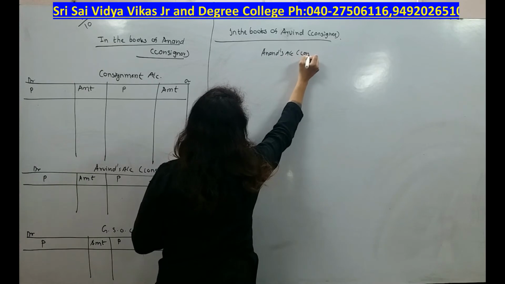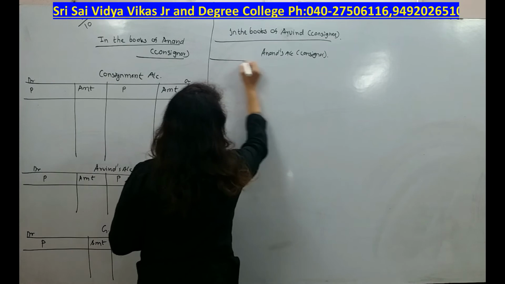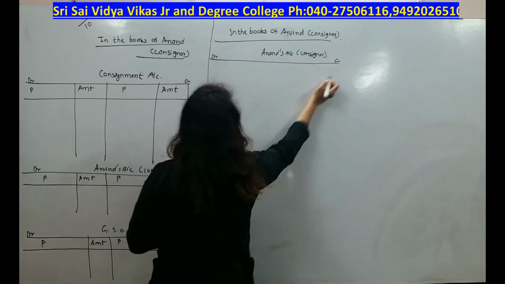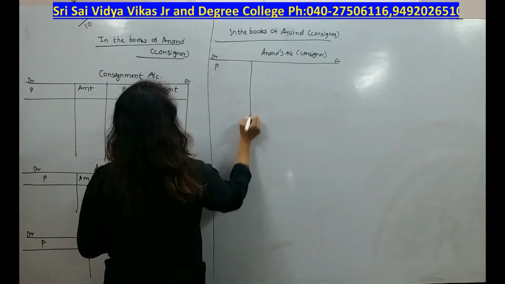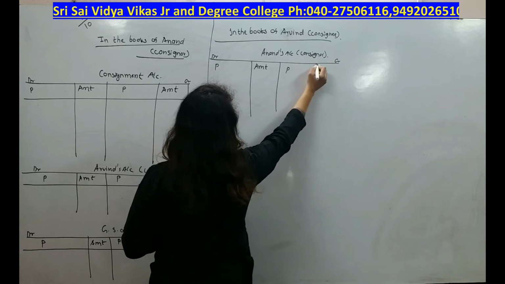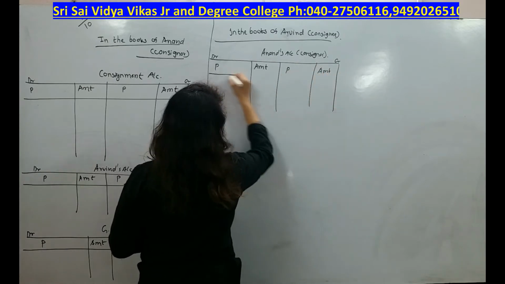Anand is the consignor. Divided into 2 parts, debit and credit, particulars, amount, particulars and amount. That's it.